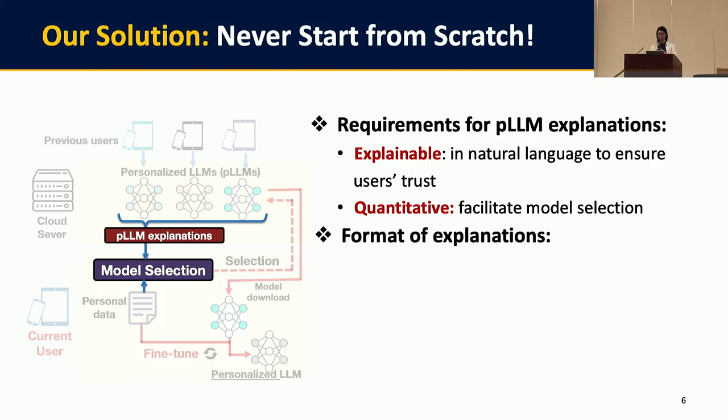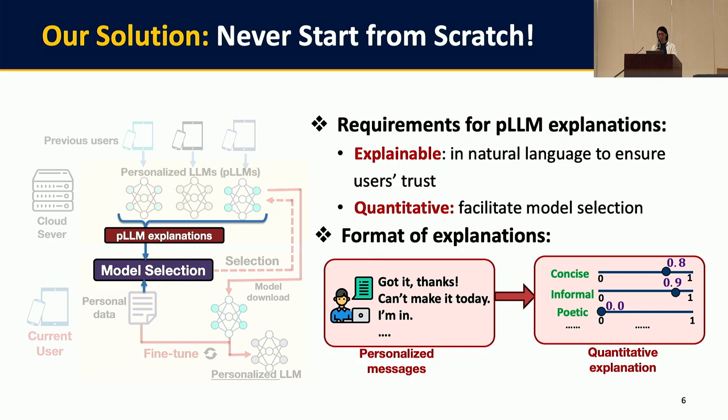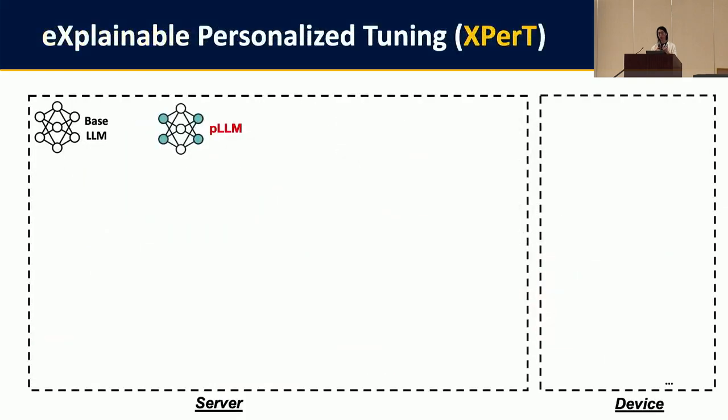So based on these two requirements, we designed the format of explanation by breaking down the language style of a personalized model into multiple orthogonal dimensions. In this figure, each dimension comes along with a natural language description and a numerical value to indicate the degree of personalization in that dimension. So to achieve model selection with explainability, we propose EXPERT, which means explainable personalized tuning. And here is an overview of EXPERT.